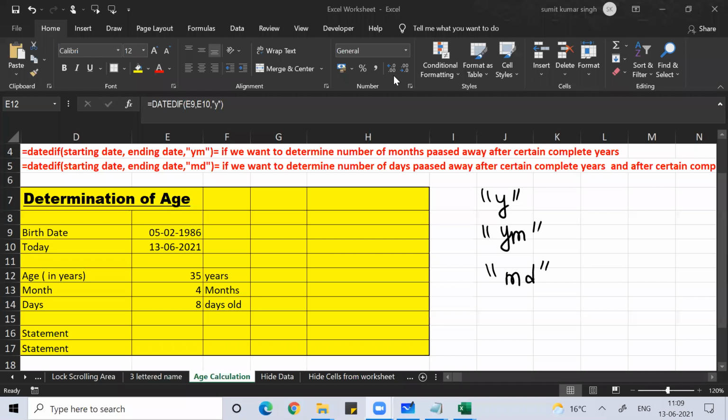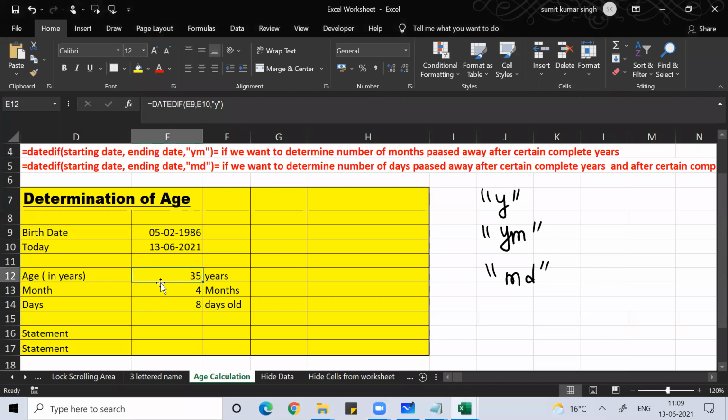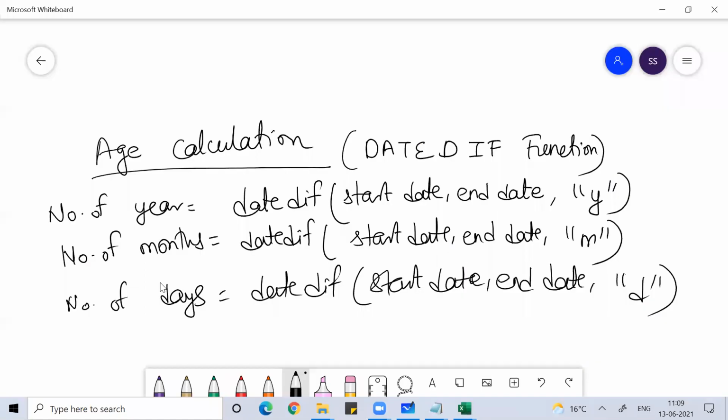Okay, you want me to do it again, Vinay? The age part? Okay, no problem, I'll do it again. Vinay, did you understand this part? You'll use this function to find the number of years passed between the two dates. And this function to find the number of months passed between the two dates.